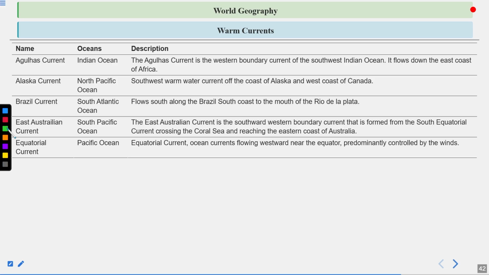Then the East Australian current, found in the South Pacific Ocean. The East Australian current is the southward western boundary current that is formed from the South Equatorial current, crossing the Coral Sea and reaching the eastern coast of Australia. Then the Equatorial current is found in the Pacific Ocean. Equatorial currents flow westward near the equator, predominantly controlled by the winds.